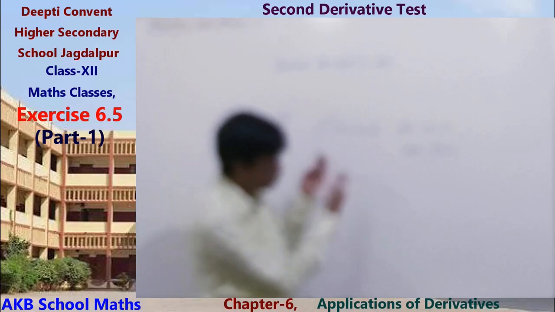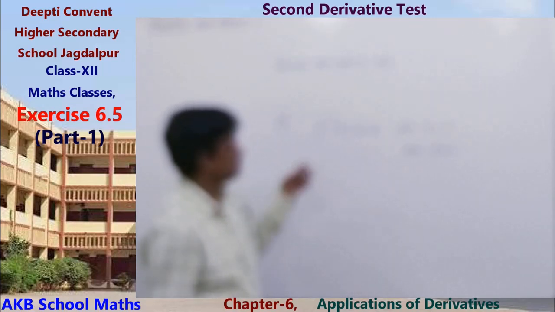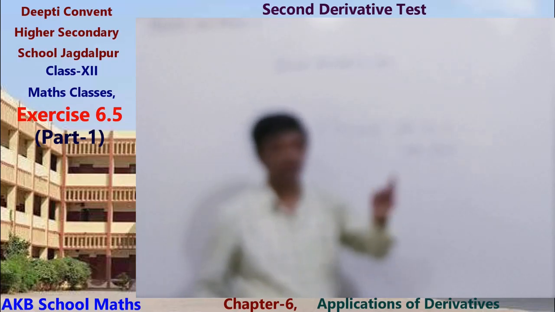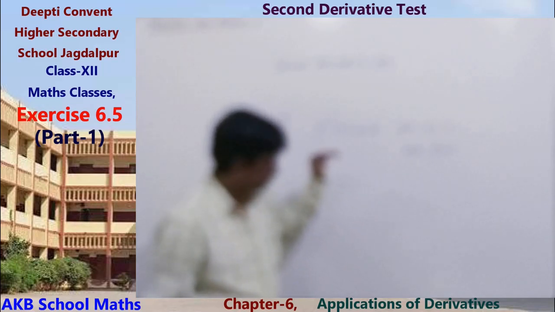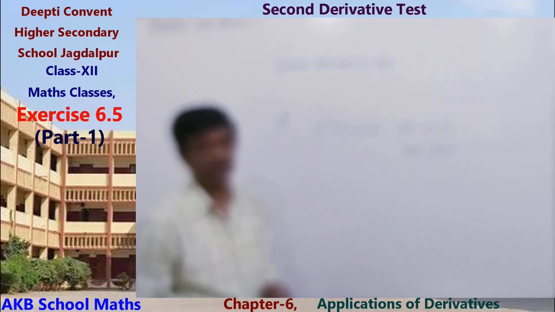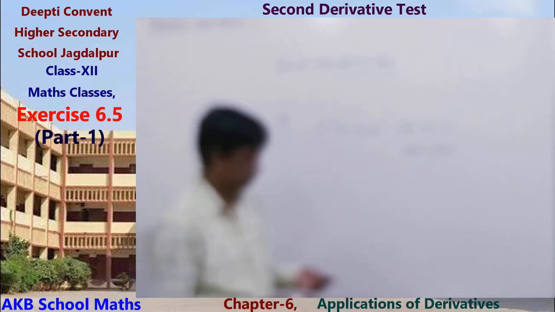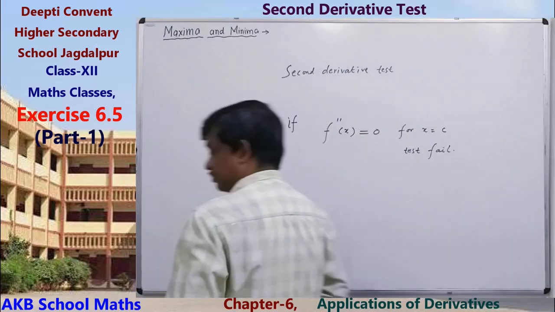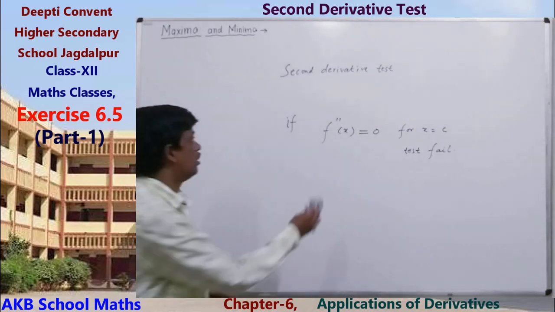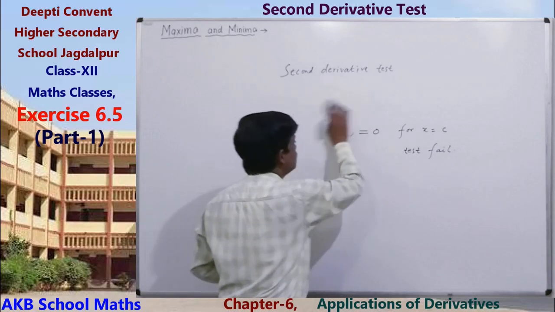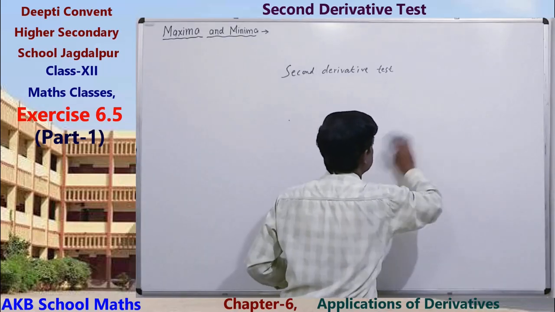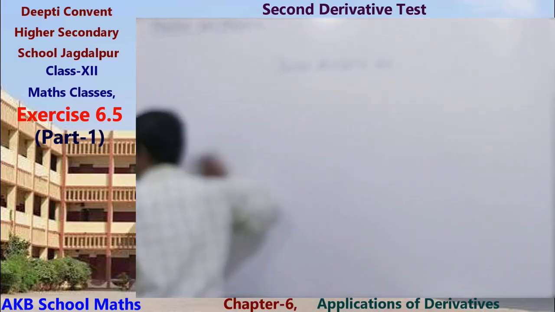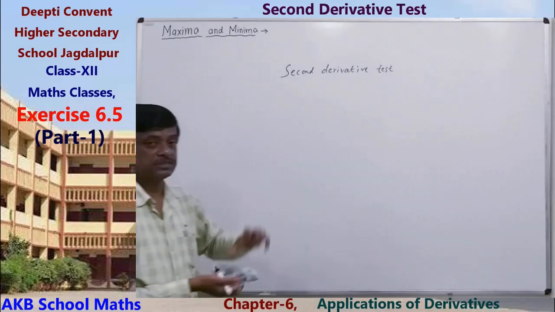If we also fail there, then we say that this type of point is called a point of inflection, where the function is neither maximum nor minimum. Okay, so let us use this second derivative test for the previously discussed question.